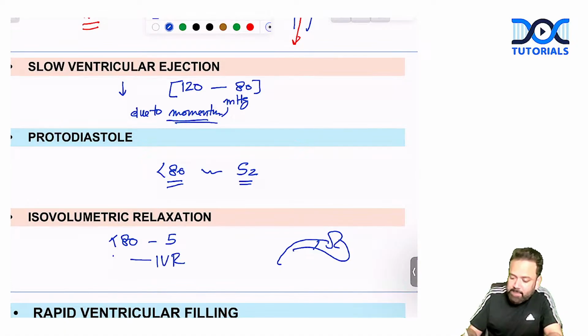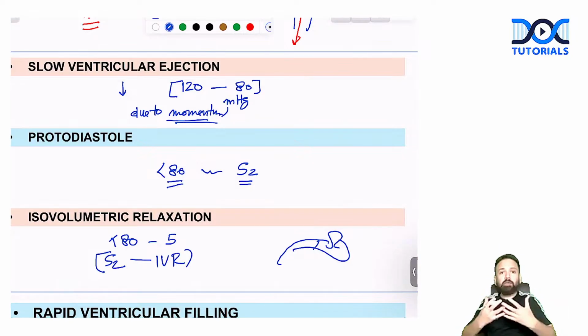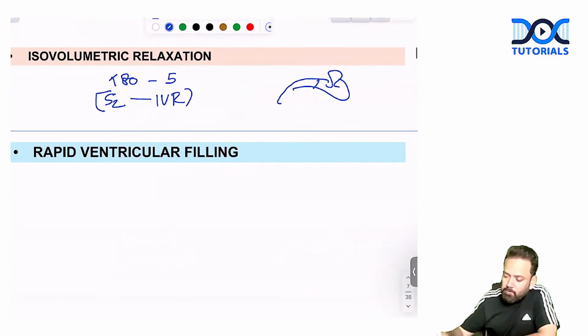It is preceded by S2. So never forget that S1 is followed by IVC and S2 is followed by IVR. S1 IVC, S2 IVR. Clear? Now, when pressure drops less than 5 mmHg,